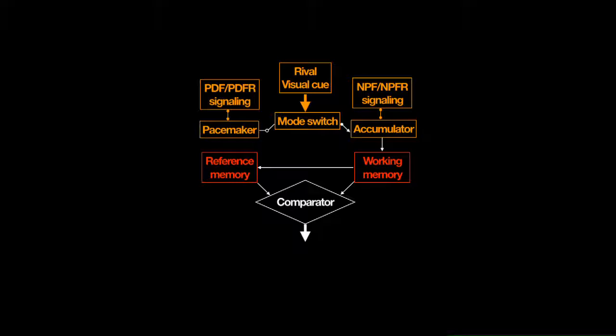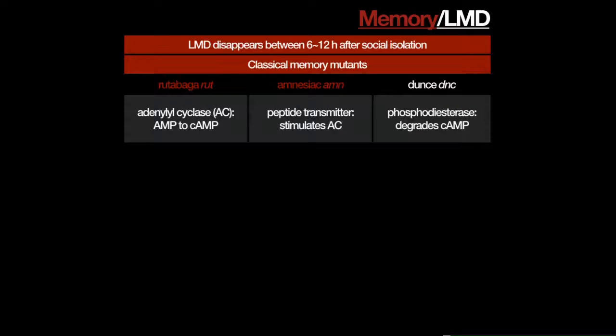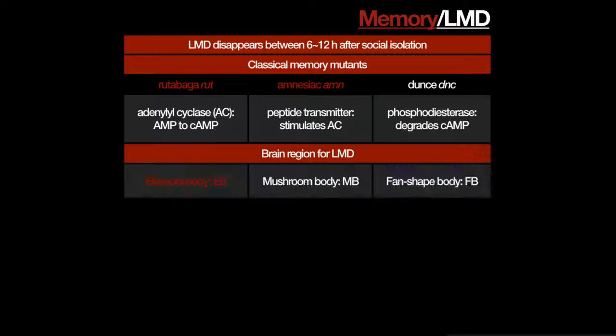And where are the reference memory and the working memory for this label information? What I found, this is just a summary, is that LMD disappears between 6 and 12 hours after label exposure. That means that is long-term memory. And there are classical memory mutants in fly: Rutabaga, amnesiac, DUNCE. Only Rutabaga and amnesiac are involved with LMD behavior.